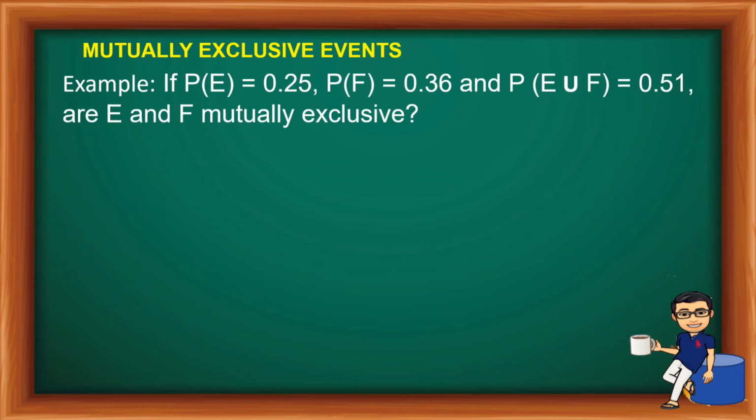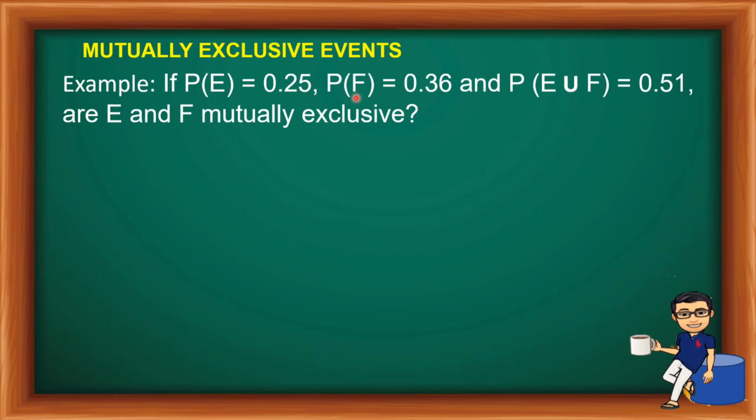Let's have this example. If the probability of E, which is considered as our first event, is equal to 25 hundredths, and the probability of F na i-consider natin na second event is equal to 36 hundredths, and the probability of E union F is equal to 51 hundredths. Are E and F mutually exclusive? So inaalam natin kung ang event E at event F ay mutually exclusive.